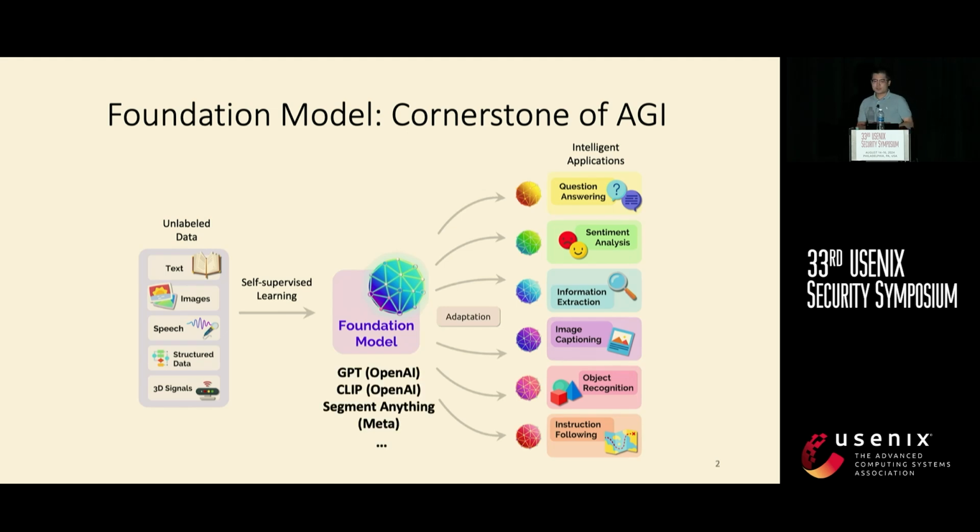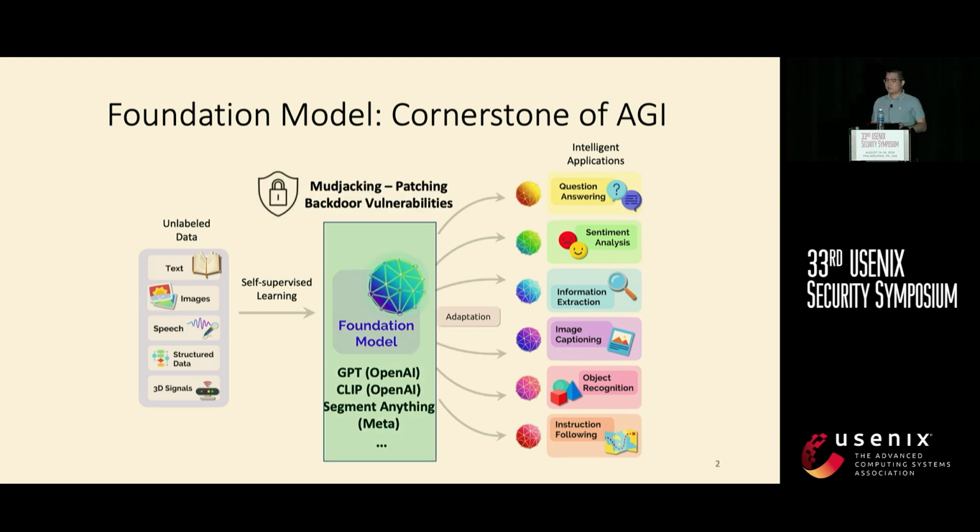There are many popular foundation models like GPT, CLIP, and Segment Anything that may be well known to a lot of the audience. Our paper, Mudjacking, aims to patch the backdoor vulnerabilities in such foundation models.